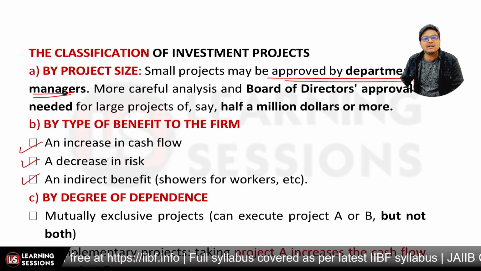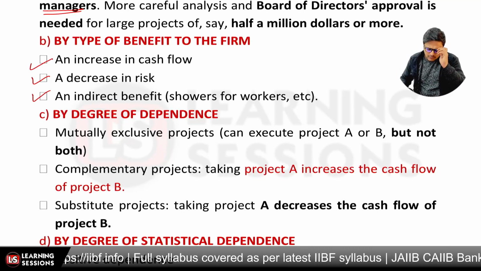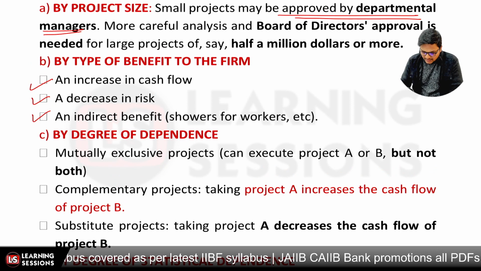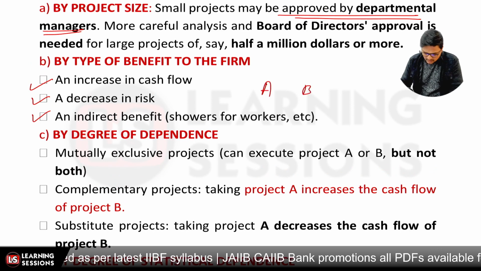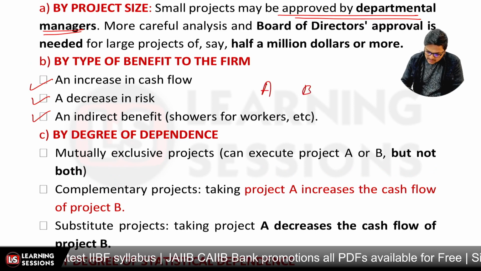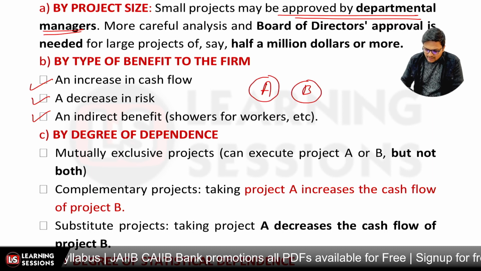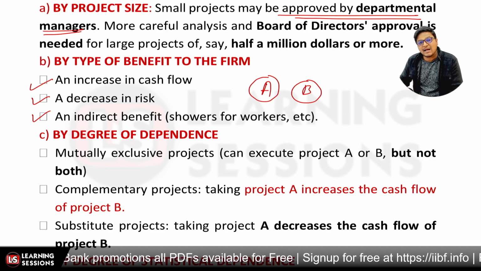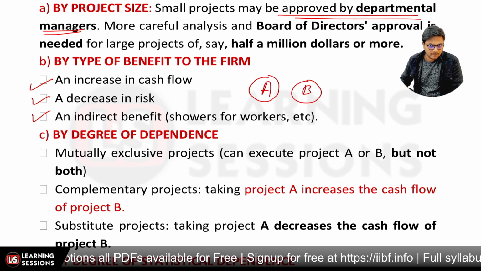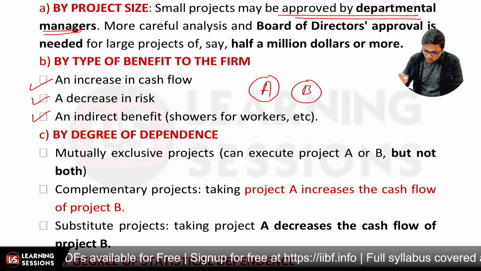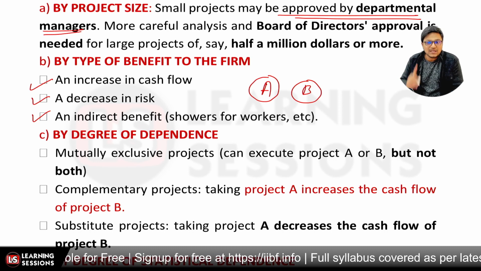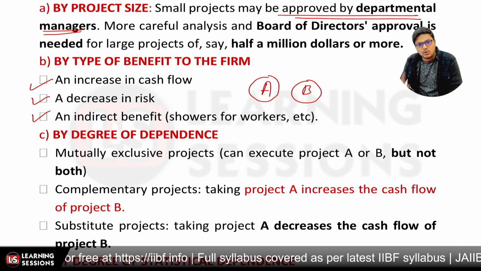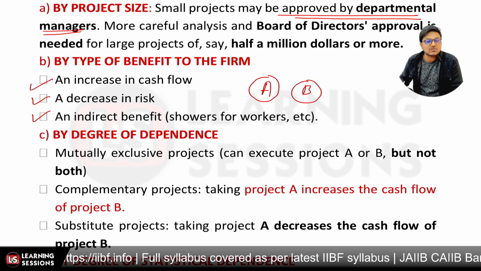And further, it's related to the degree of dependence. Now, what do you mean by dependence? Let's say we are having different projects, project A and project B, right? And it could be the case that these two projects are mutually exclusive. When we say that the projects are mutually exclusive, it means that both A and B can be executed, but we can execute only one at a time, and not both. That means the projects are mutually exclusive.